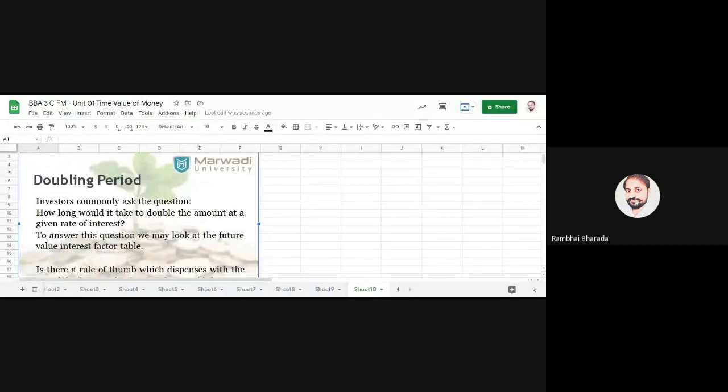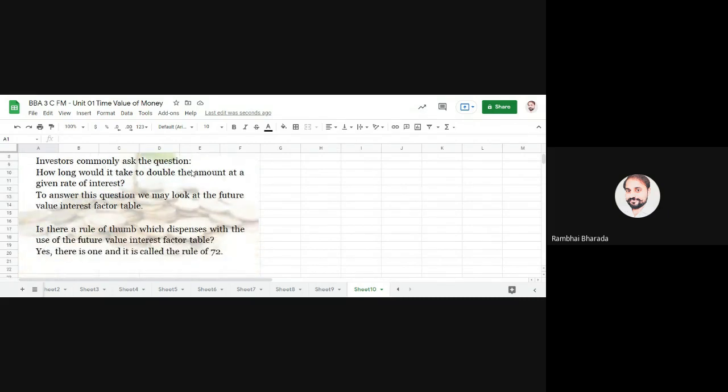But see, sometimes when you say, sir, I want to invest 5 lakh rupees, I want to invest 8 lakh rupees, then immediately the agent or a manager will tell you that it's required 10 years, it's required 20 years, immediately, without any calculation. So now, surprise for you, there is one rule.